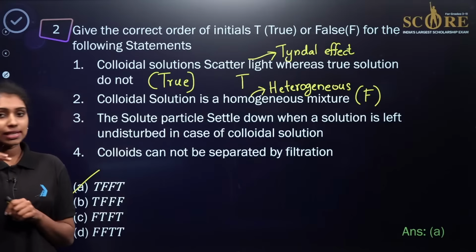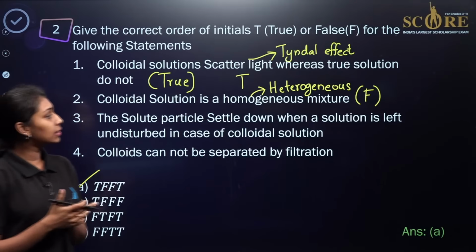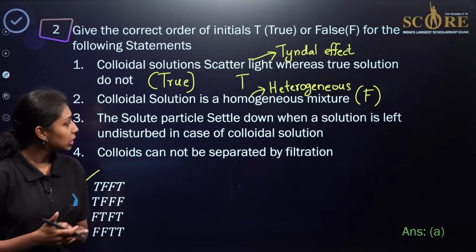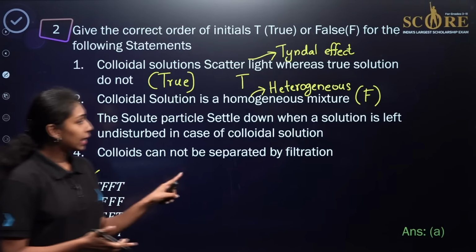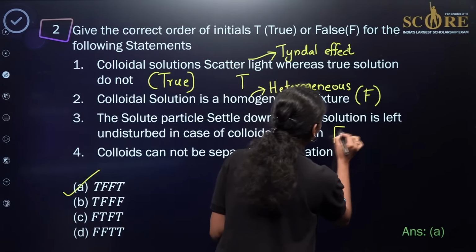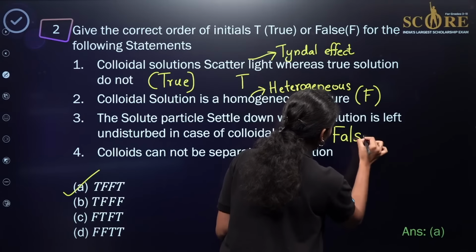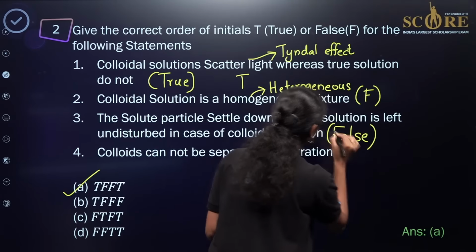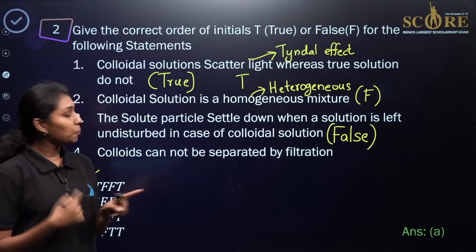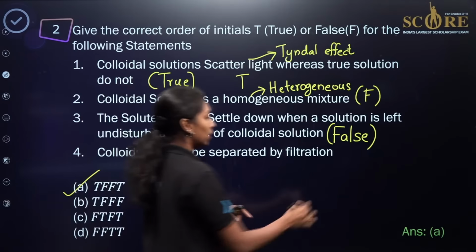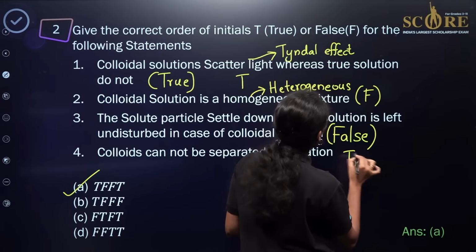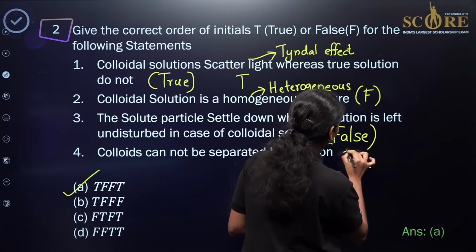Then what about the case of the third statement? The solute particles settle down when a solution is left undisturbed in case of colloidal solution. It is again a false statement. As we already know, due to the Brownian motion, there will not be any settling down happening. So this is again a false statement. Then what about the last one? Colloids cannot be separated by filtration will be the true statement. So the final answer will be option A.